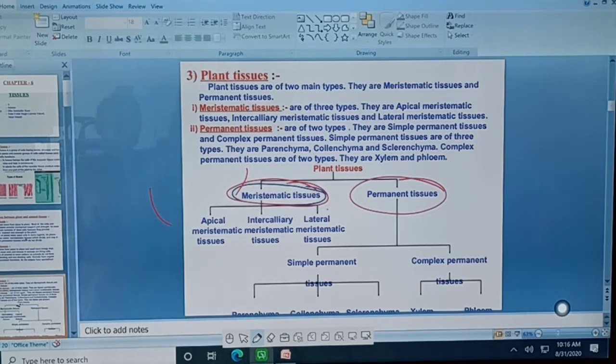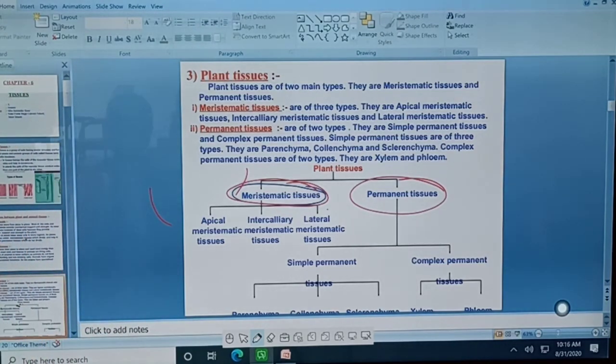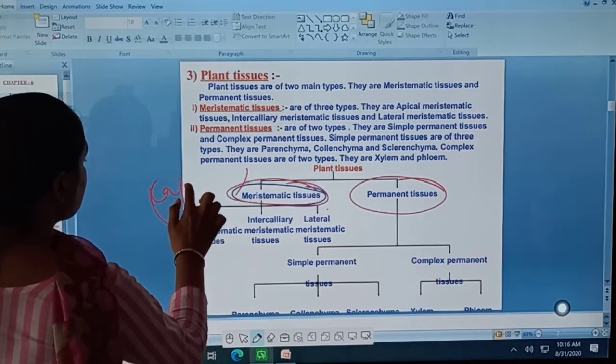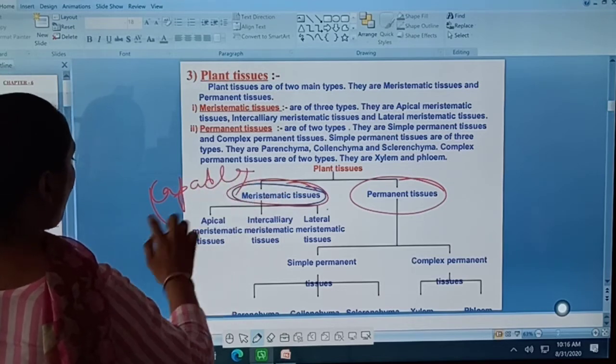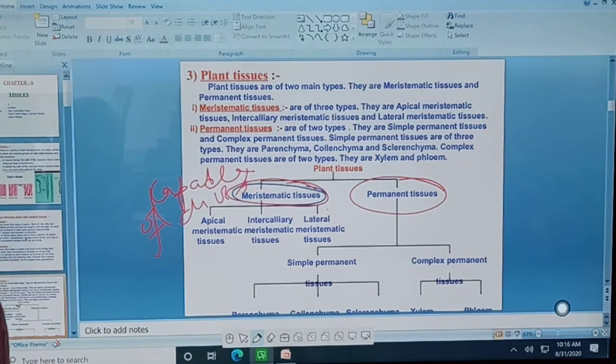Okay, so meristematic tissue means, as we just studied, plants have a meristematic tissue that helps in division, or you can say it is capable of dividing. So meristematic tissue means the cells that are capable of division, or the cells that further divide, meaning where division can take place.